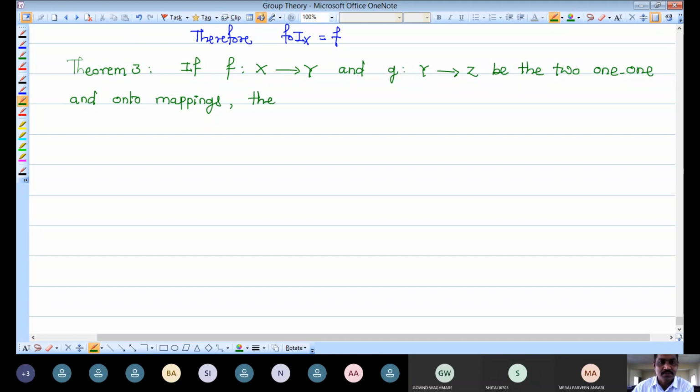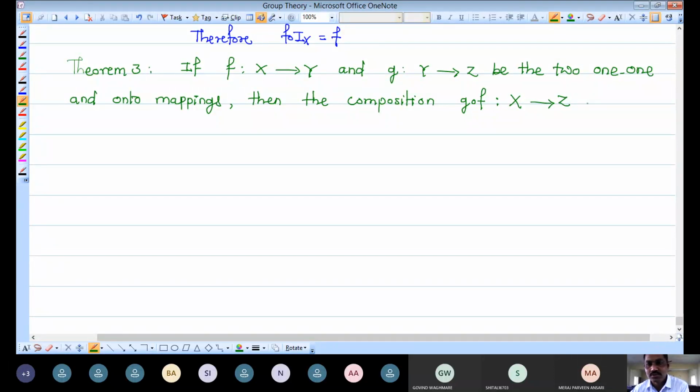In this property we have two given one-to-one and onto mappings F and G, and we have to discuss now the property for the composition of these two mappings, which is defined for these sets X to Y and then Y to Z. First we are running F and then later on G, so X to Z. The notation for that composition is G composition F, and it is a mapping from X to Z: F takes X to Y and then Y goes to Z with the help of G.